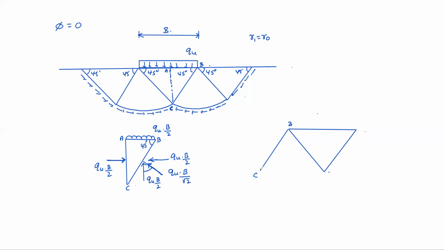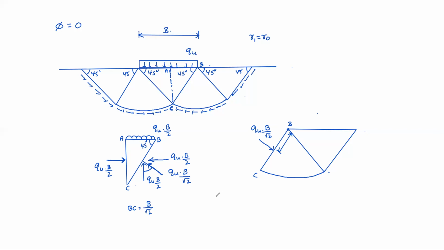Okay. So the same amount of force will be at center here. How much? Qu into B by root 2. And its length about B is this one. So this will be the total BC length. You can see here how much BC? B by root 2. Is it B by root 2?